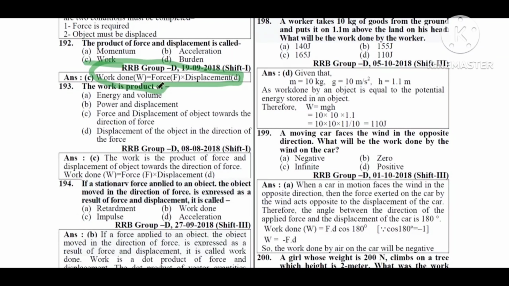Next, work is a product of: energy and volume, power and displacement, or force and displacement of an object in the direction of force. So option C, force and the displacement of an object moved towards the direction of the force.